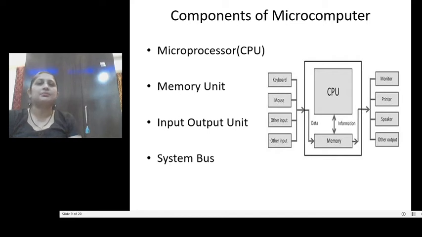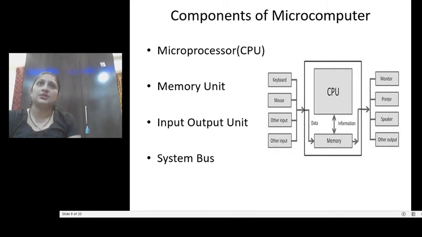These are the main components of the computers. It has the CPU, meaning the microprocessor, then the memory unit, the input unit, and the output unit. And to integrate all these components, we have the system bus. Mainly there are 3 different types of system buses present in the computer: the data bus, address bus, and the control bus. The name of each bus indicates the function of that bus.